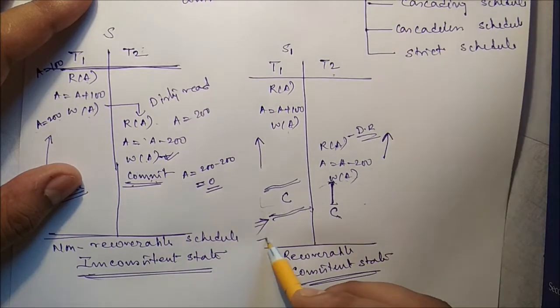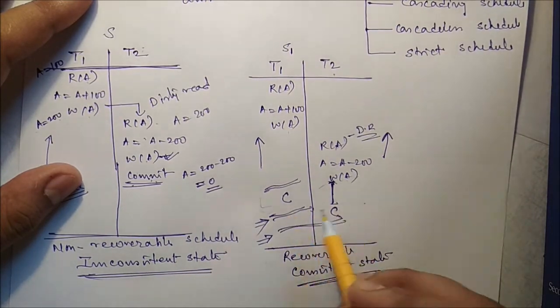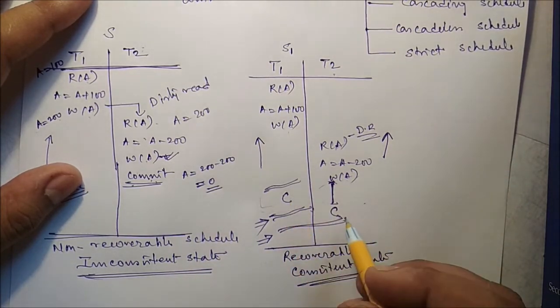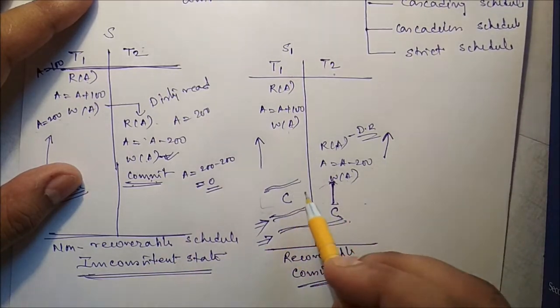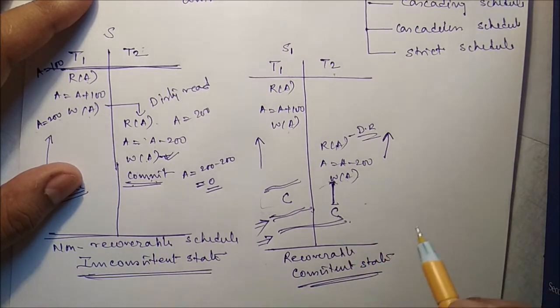And if the failure is at this particular point, that means there is no problem. Both the transactions have completed their transactions, both executed the commit operation, so you cannot apply the rollback operation to either. That means what? It is recoverable as well as consistent.